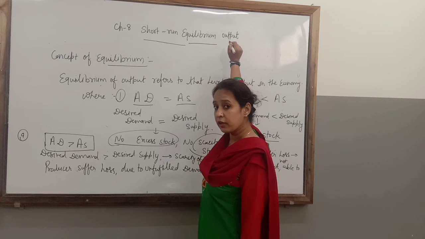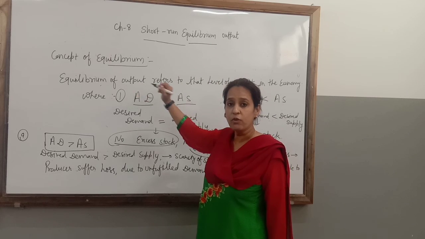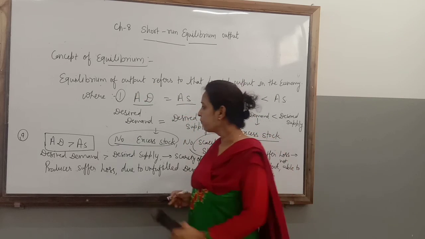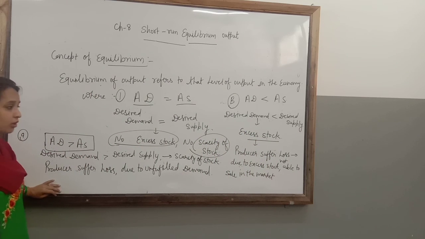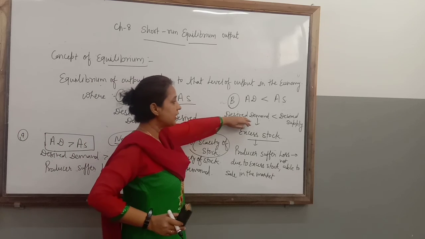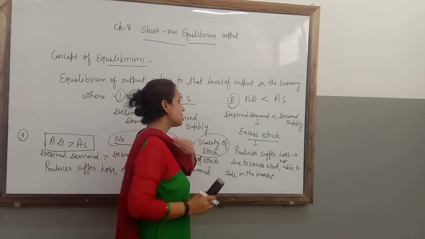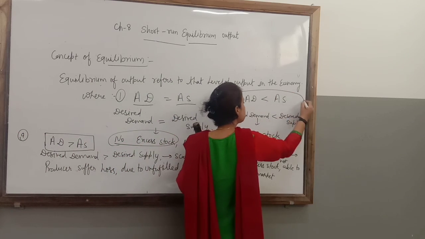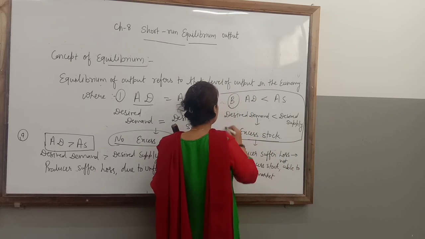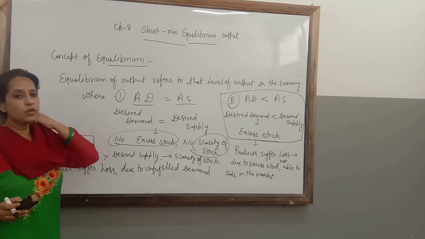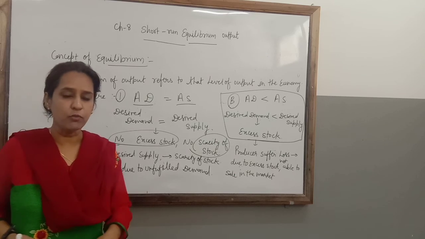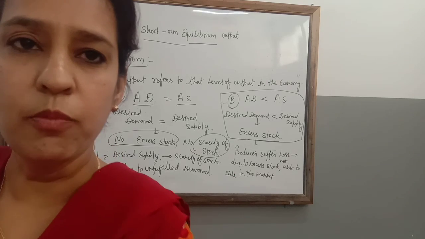And where will be the equilibrium point? Where AD is equal to AS. Clear? If AD is higher than AS, then also the producer will suffer loss. If AD is less than AS, then also the producer suffers loss. Due to this reason, the producer will try to achieve the situation where AD is equal to AS. Clear? That point will be known as the equilibrium point.